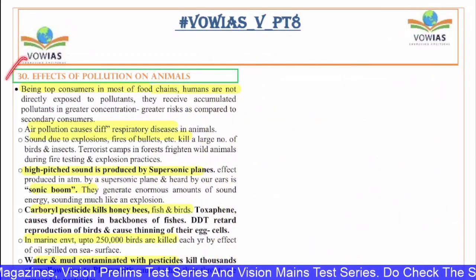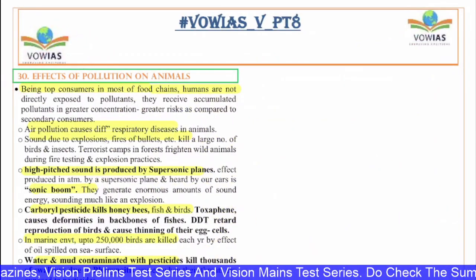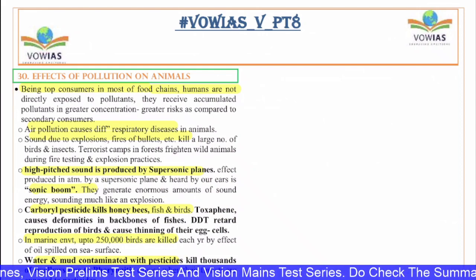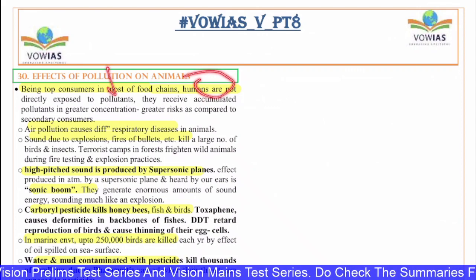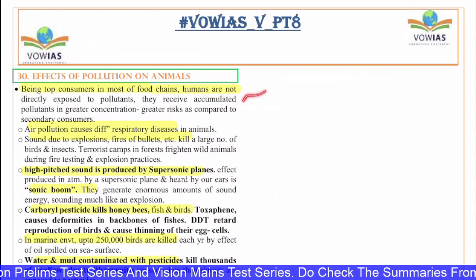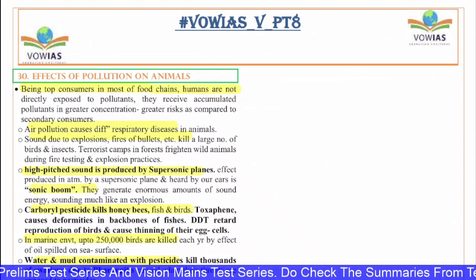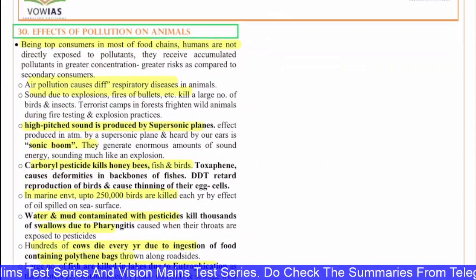Next, the 30th question is about the effects of pollution on animals. The pollution has a huge impact on the animals. Being top consumer in most of the food chain, humans are not directly exposed to the pollutants. They receive accumulated pollutants in great concentration, and there is a greater risk as compared to the secondary consumers.